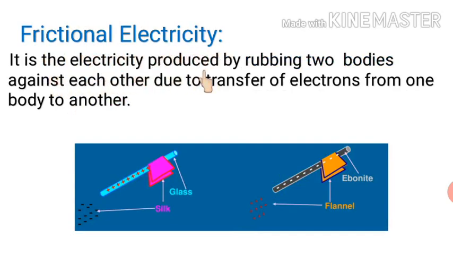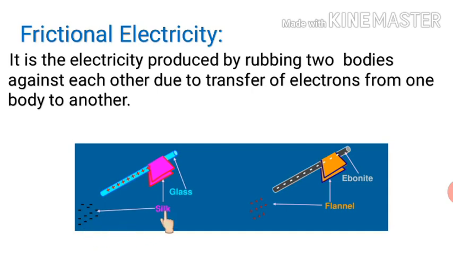It is the electricity produced by rubbing two bodies against each other due to transfer of electrons from one body to another. In first picture, a glass rod is there which is rubbed with silk cloth. After rubbing, we observe that glass rod acquires positive charge and silk cloth acquires negative charge. Actually, in glass rod, electrons are loosely bound. So in this case, transfer of electrons takes place from glass rod to silk cloth. Therefore, because of deficiency of electrons, glass rod becomes positive, and because of excess number of electrons, silk cloth becomes negative.